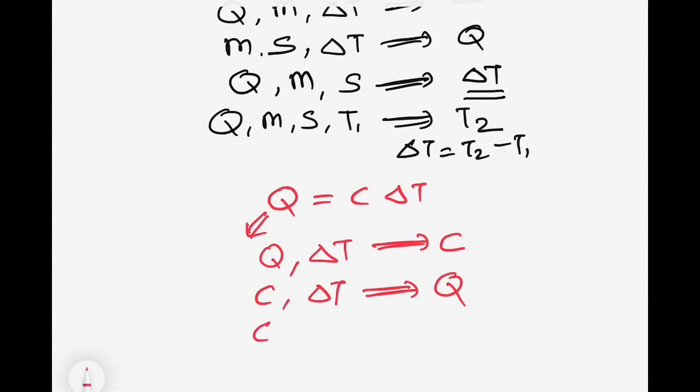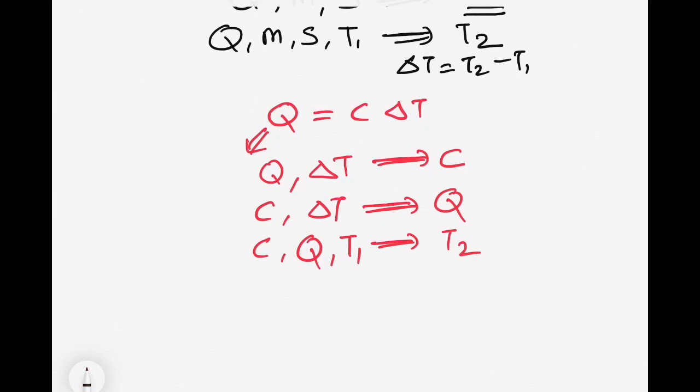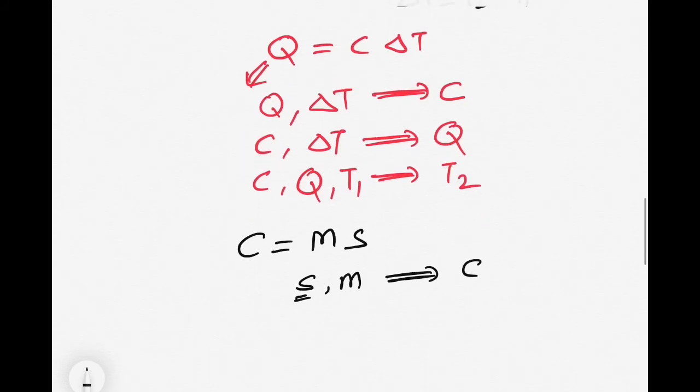And another one, they can give you C, the quantity of heat energy supplied, and the initial temperature, and they can ask you the final temperature. So there is one more relation, which is we define the heat capacity C equal to M into S, the mass of the object and the specific heat capacity of the material. Here, if an object has a specific heat, they can give you the specific heat of the material and the mass of that object, and then directly they can ask the heat capacity of that object.